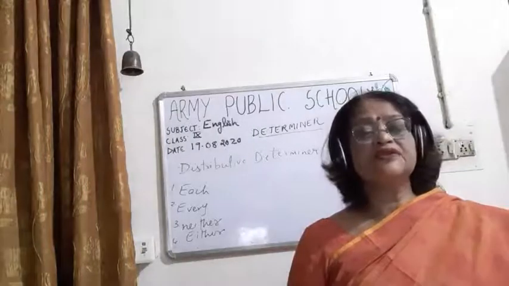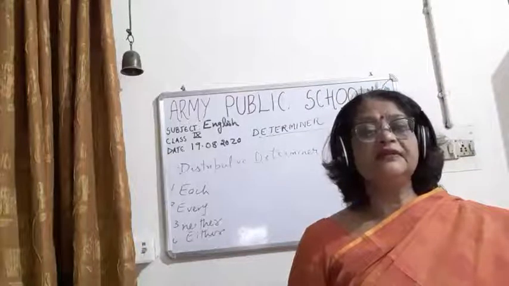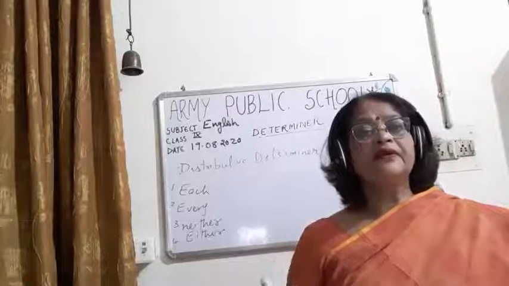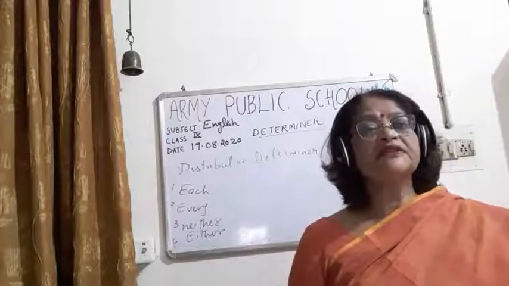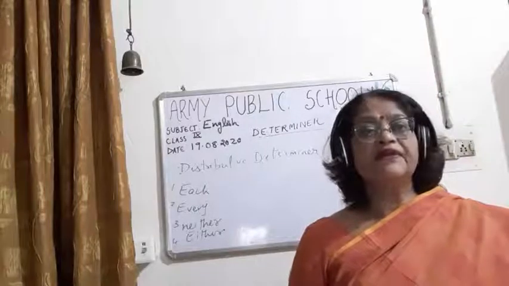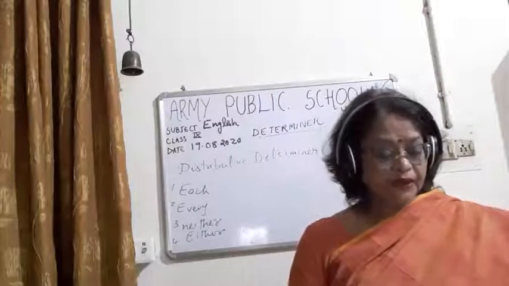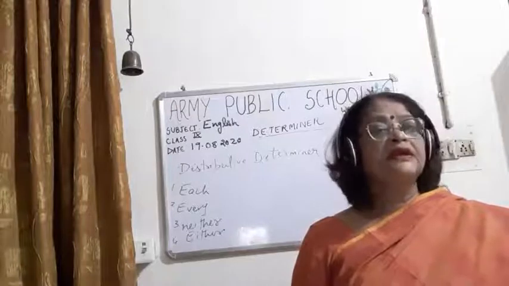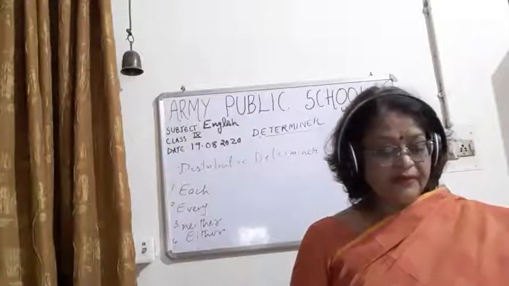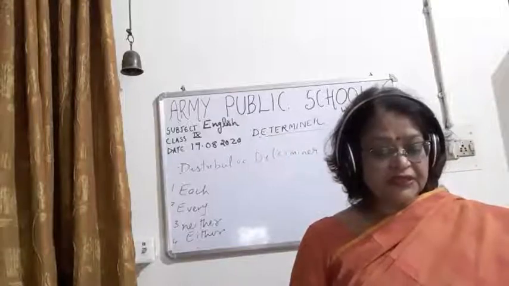So what is a distributive determiner? First of all, children, it refers to each single member of the group. Distributive determiners are those determiners which refer to each single member of the group. Okay, like each. Each is used when we talk about the members of a group individually.